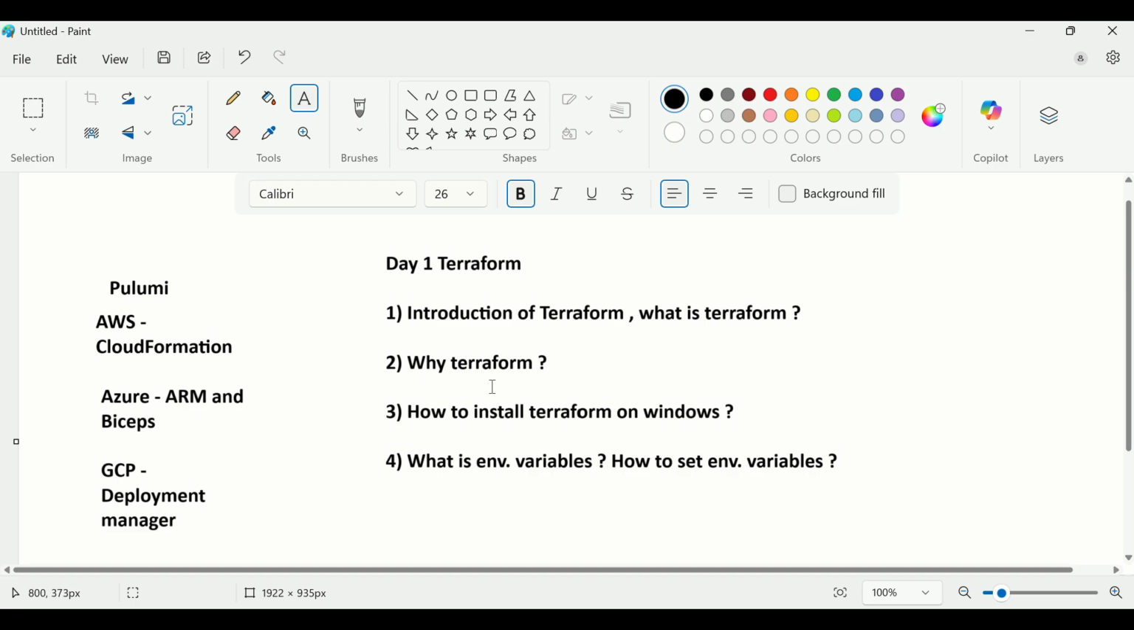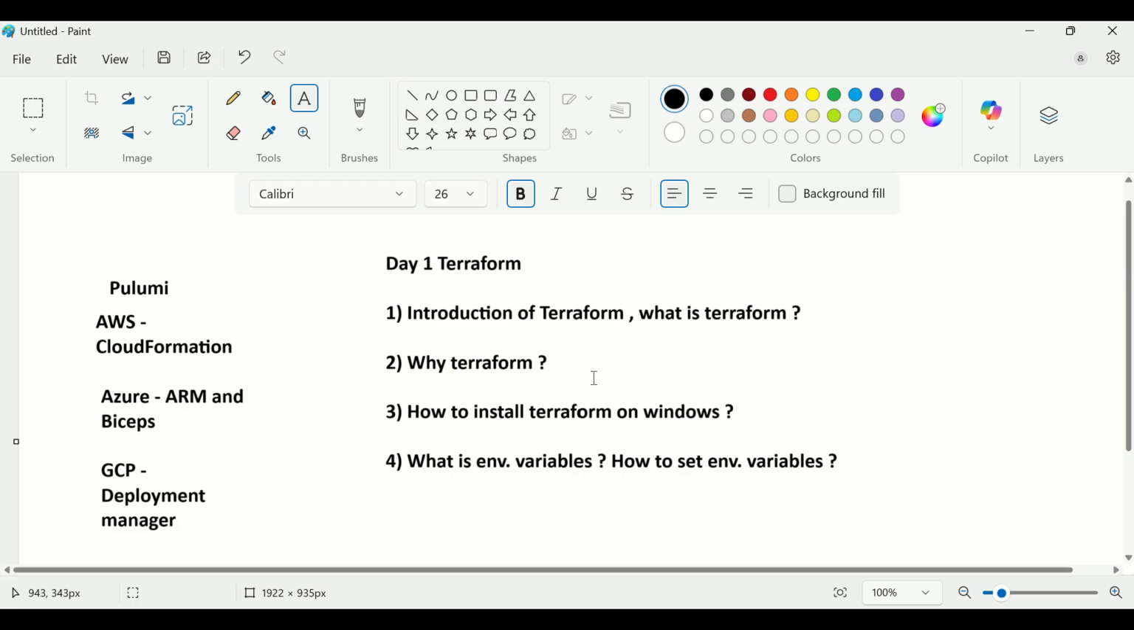And it supports other providers as well, like Datadog. So Terraform supports multiple providers. One Terraform file could support multiple providers. So this is the major difference between Terraform and the other infrastructure as code tools. By using Terraform, we can create cloud resources using code.